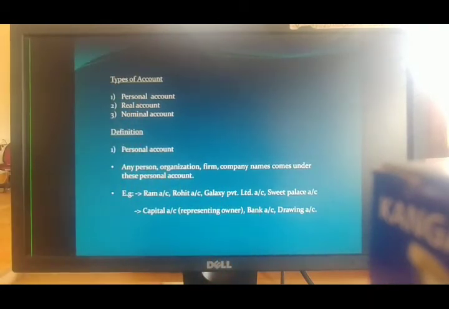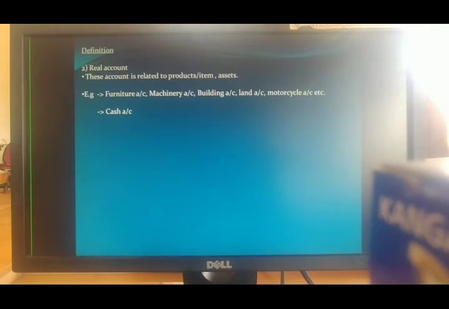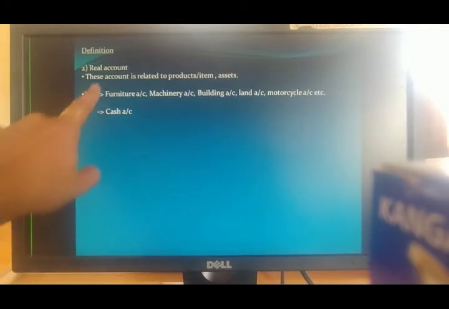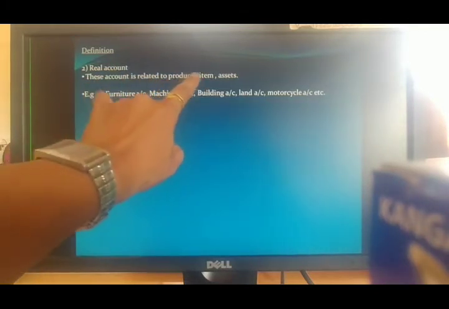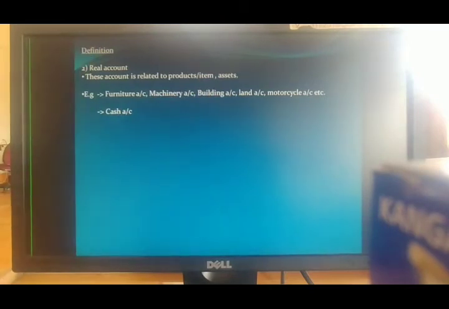Okay, next, the second one is real account. Real account type. Real account says what? This account is related to product, items or assets. So any product name, item name or any assets, meaning sampatti. All these assets which are valuable to any person, all these assets, products, items come under real account.